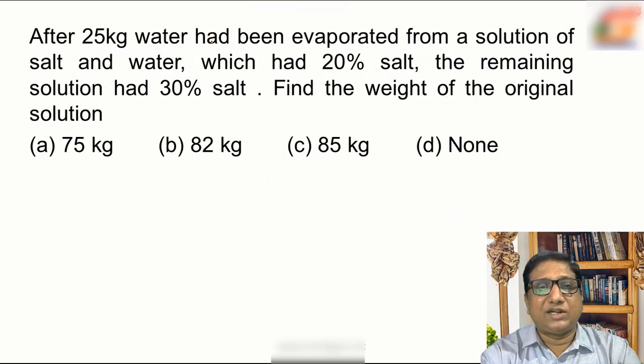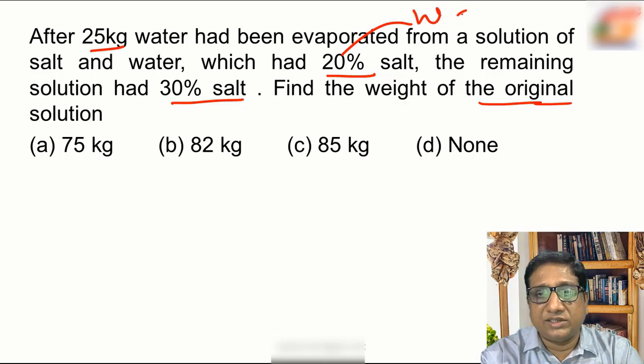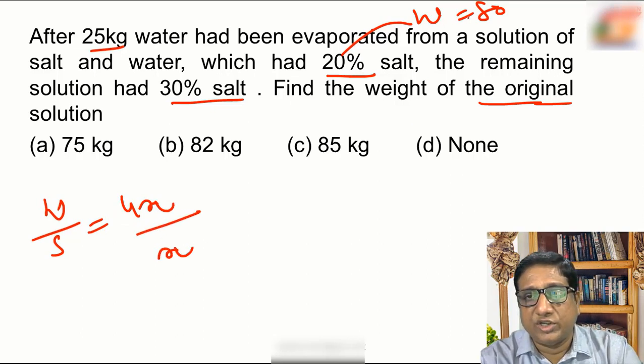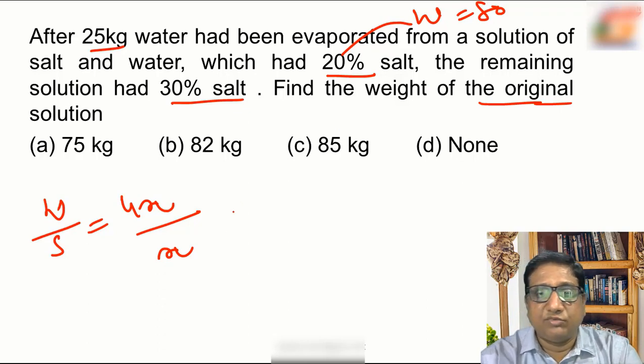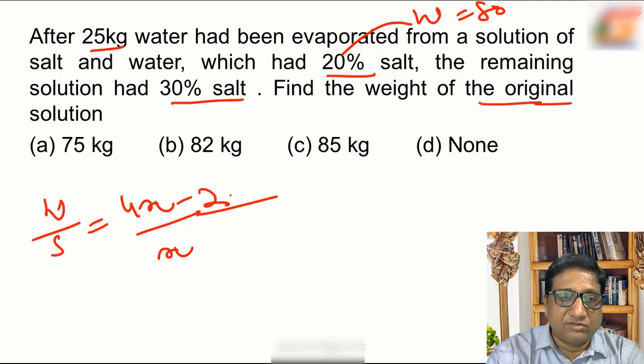After 25 kg water had been evaporated from a solution of salt and water which had 20% salt, the remaining solution had 30% salt. Find the weight of the original solution. 20% salt means that water is 80%. So water to salt we can take as 4x is to x. Try to understand: 20% salt, 80% water, so it can be 4x to x. When 25 kg water evaporated, that is 4x minus 25.